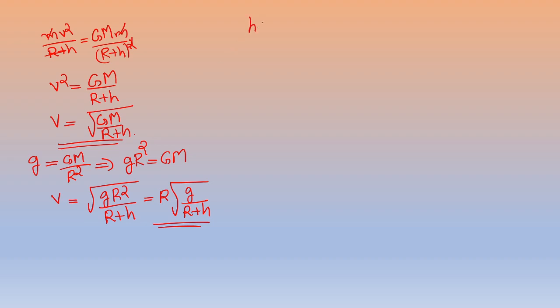In such a case, the orbital velocity is called the first cosmic velocity.